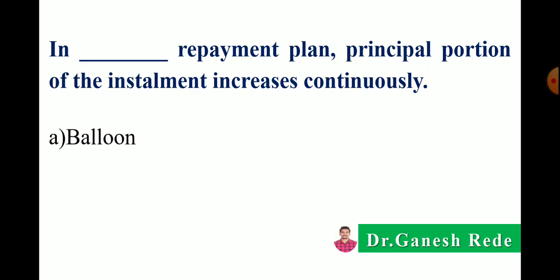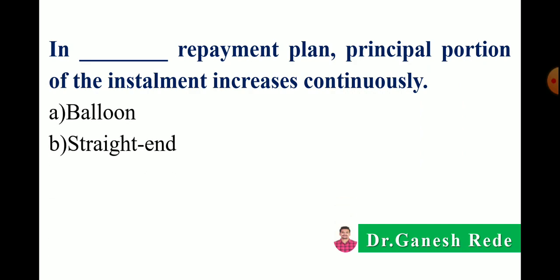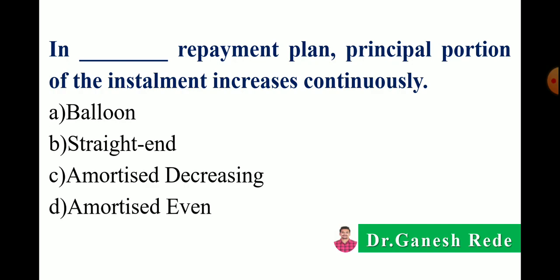So the correct answer is in an amortized even repayment plan, the principal portion of the installment increases continuously. In amortized even repayment plan, principal component increases continuously, and in amortized decreasing repayment plan, principal component remains constant.